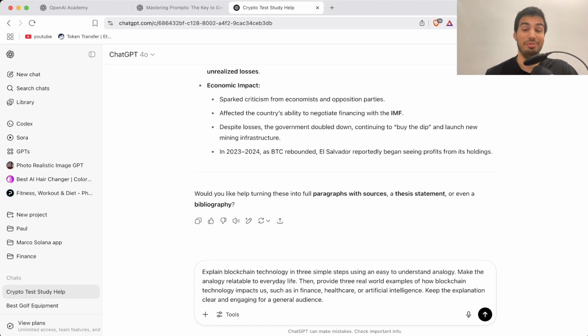Growing up, my grandpa always told me an analogy. But anyways, make the analogy relatable to everyday life, then provide 3 real world examples of how blockchain technology impacts us, such as finance, healthcare, and artificial intelligence. Keep the explanation clear and engaging for a general audience.